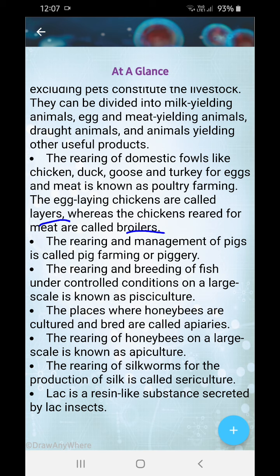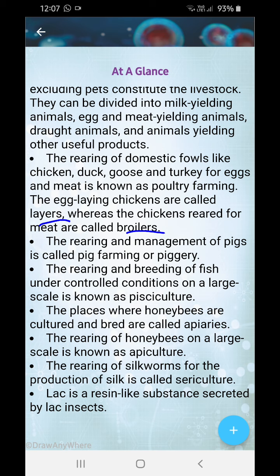Okay, next, the rearing and breeding of fish under controlled conditions on a large scale is known as pisciculture. Pisci, you know what is the meaning of species? Class species. All the fishes are categorized under class species. Okay, so from that the word comes. Okay, so rearing and breeding of fish in controlled conditions. Suppose the hilsa fish.